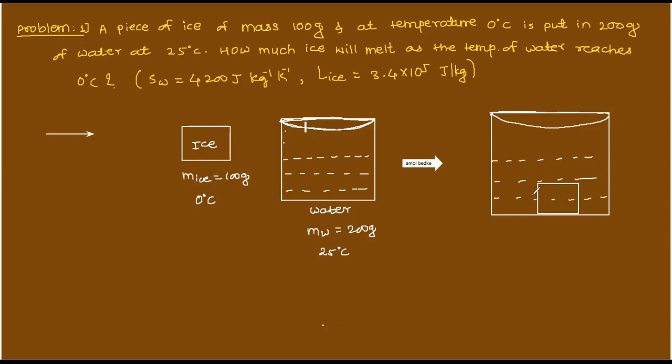Now what he is asking: how much ice will melt as the temperature of water reaches 0 degrees Celsius. Means now the final temperature is 0 degrees Celsius, and you have to find the mass of ice melted. Understand?